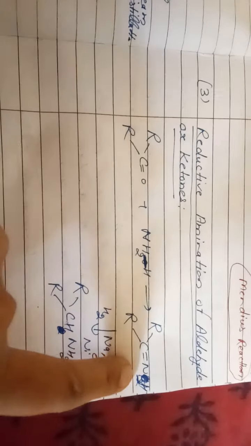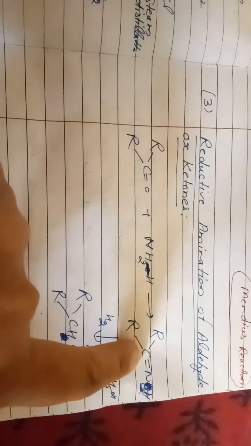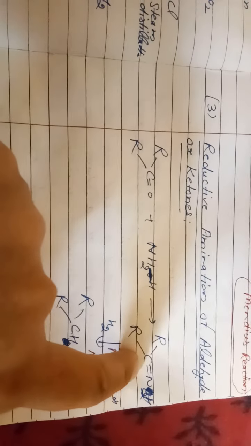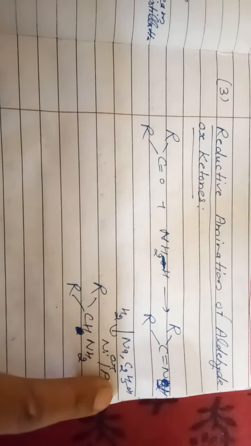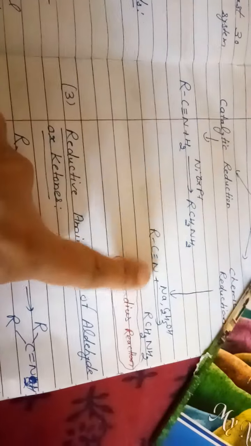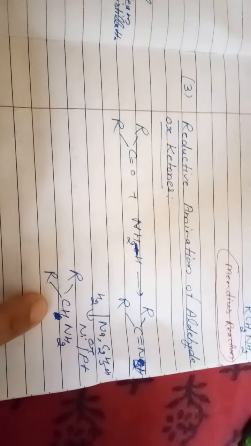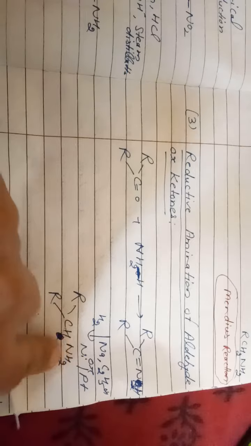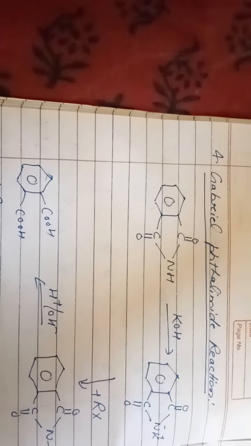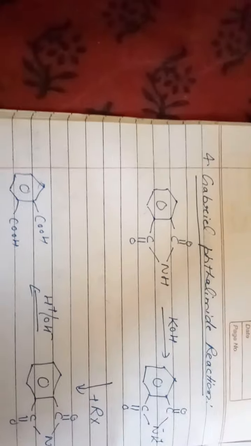When this is reduced, as it is similar to a nitrile, with sodium in the presence of ethanol as in the Mendius reduction, we get amines. You can use nickel or platinum also, but the best method is sodium in the presence of ethanol. The fourth method of preparation is the Gabriel phthalimide reaction.